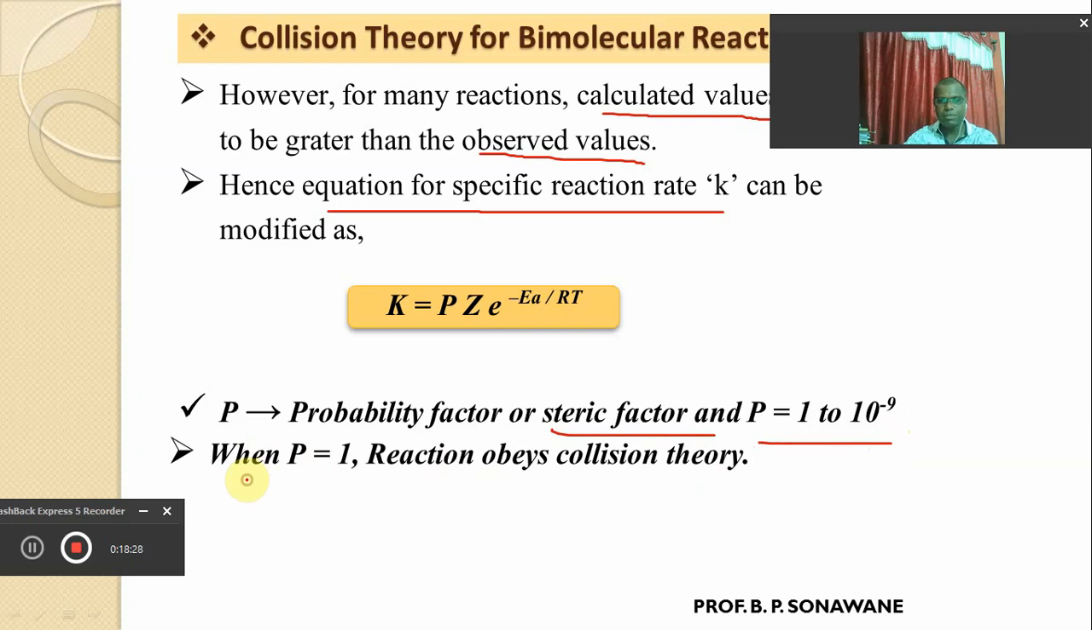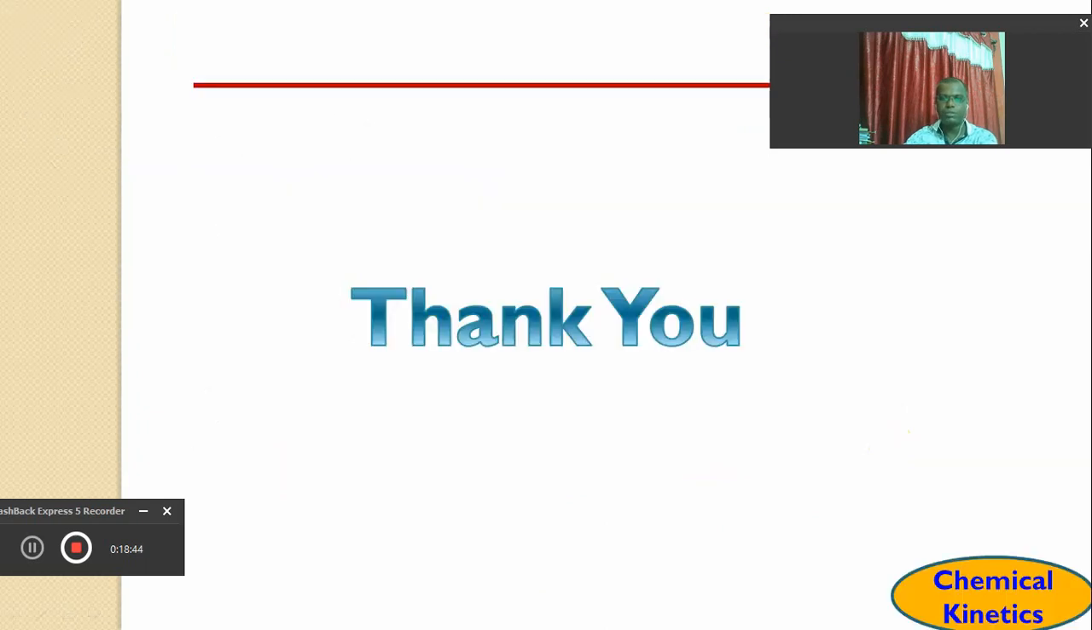When the probability factor, or steric factor, is equal to 1, we can say that the reaction obeys collision theory. So it is very important that the probability factor must be equal to 1 for the reaction to obey the collision theory; otherwise it is not possible.